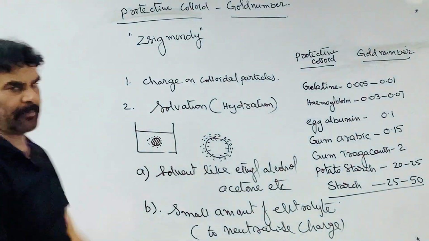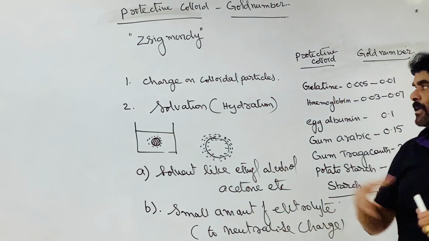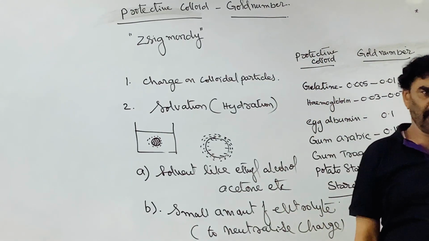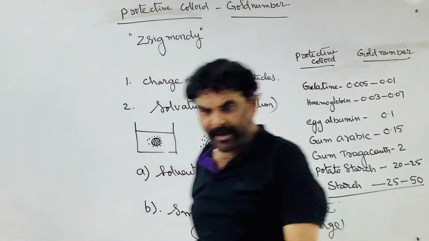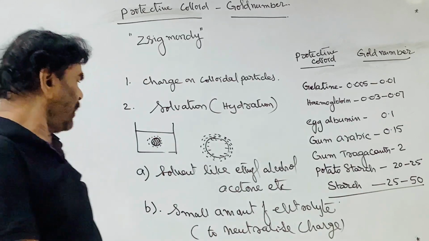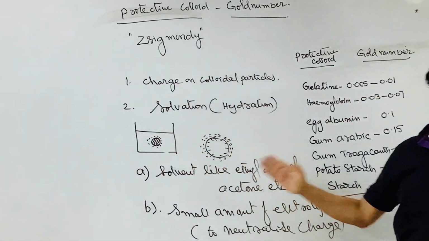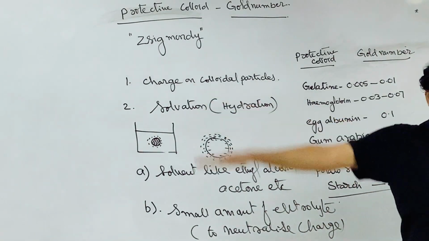Then coagulation takes place. To carry out the coagulation of lyophilic colloids, add a solvent like ethyl alcohol or acetone, which removes the solvent sheath from the surface of the colloidal particle, and the charge is exposed.